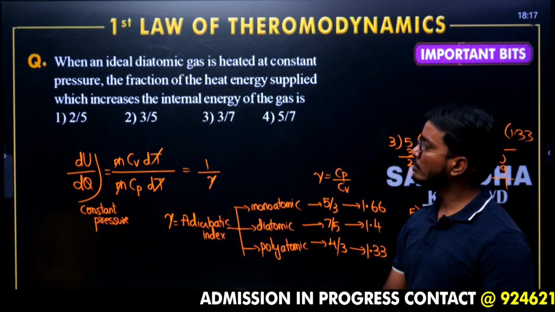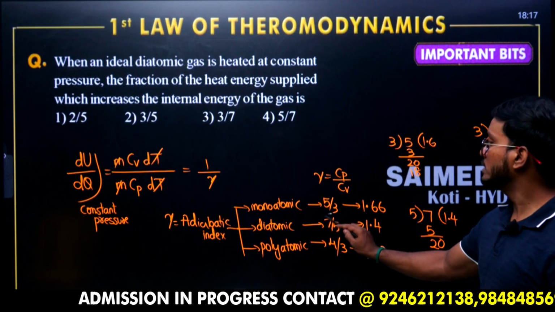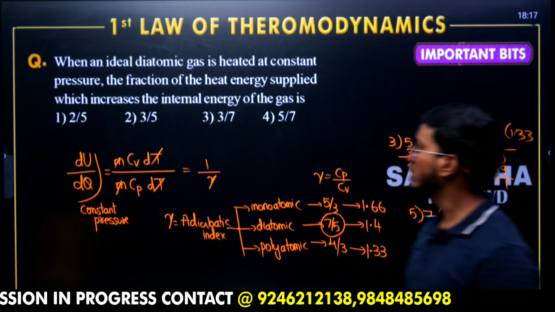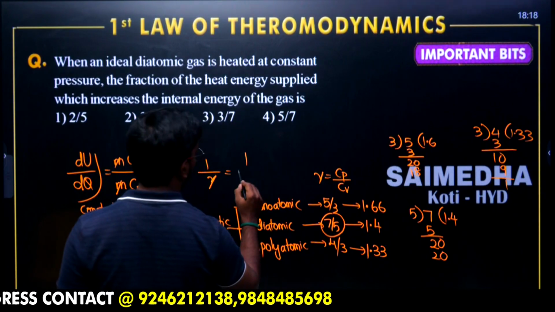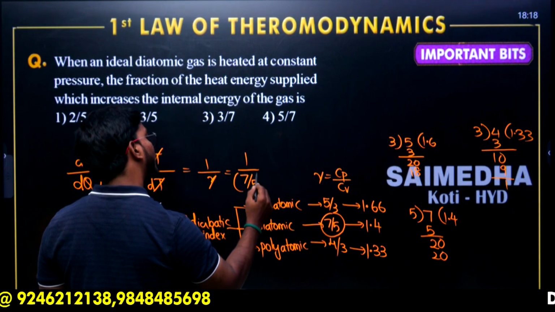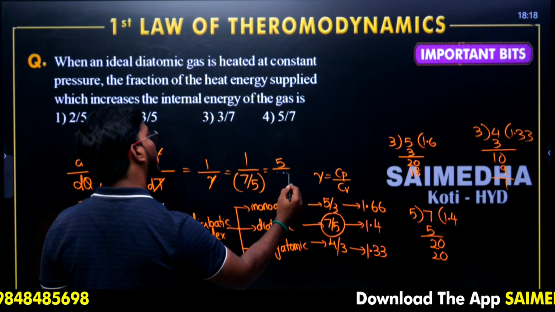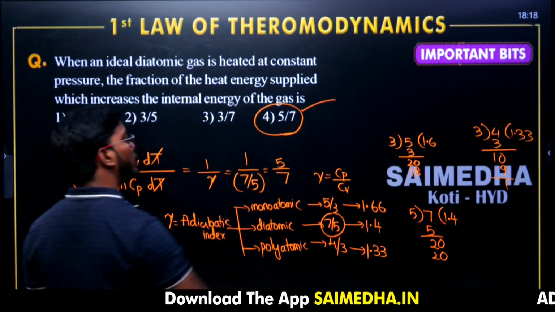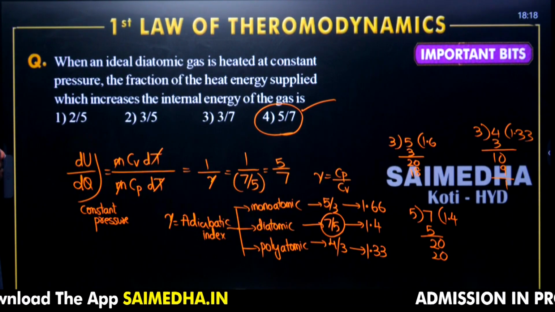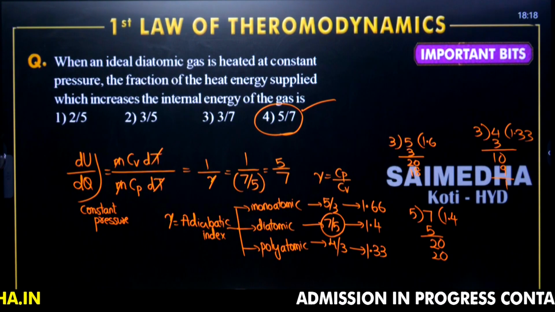The question is asked for which type of gas? Diatomic gas. The diatomic gas gamma value is 7 by 5. Here we require 1 by gamma, that is 1 by 7 by 5. The reciprocal of 7 by 5 is 5 by 7. This is going to become your correct answer. Go through it. We have already seen a similar question.